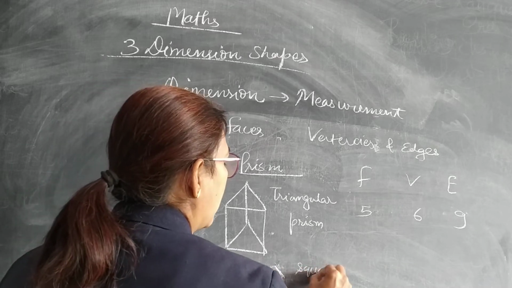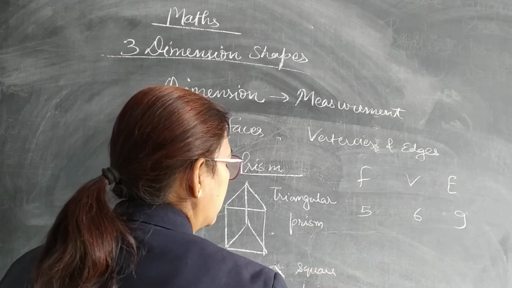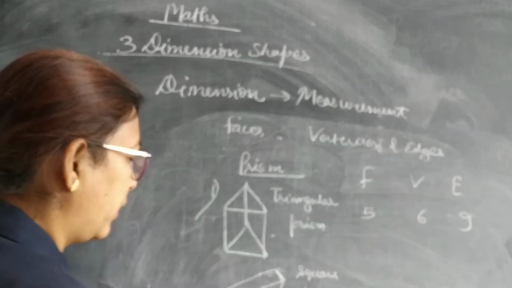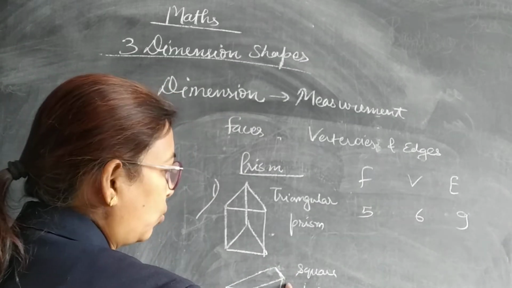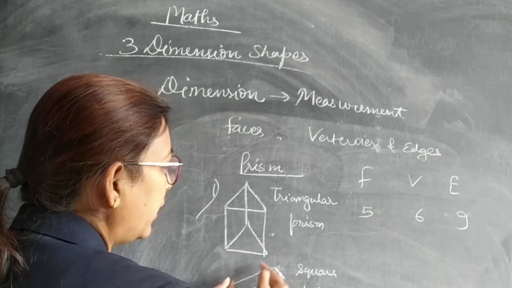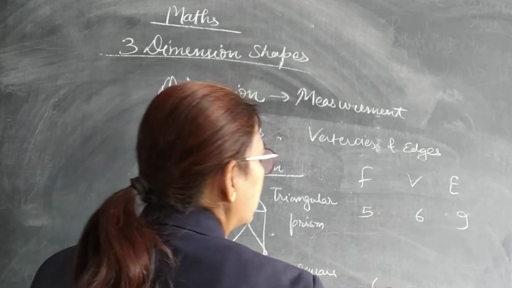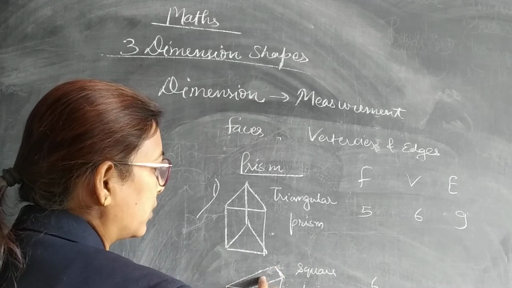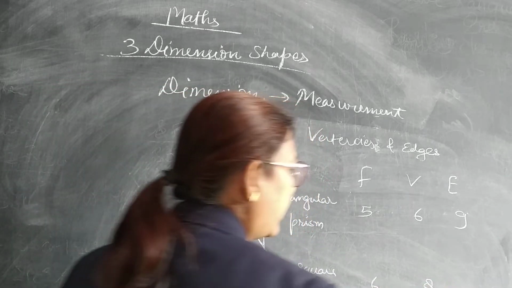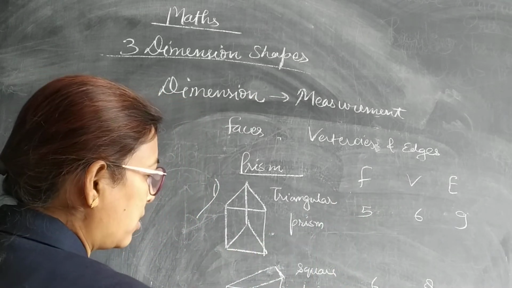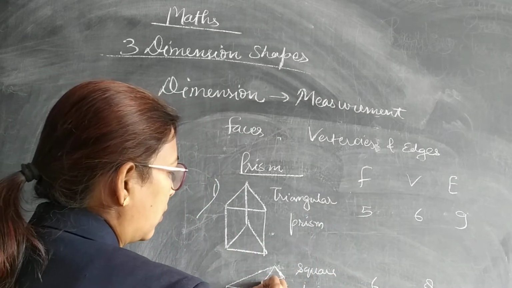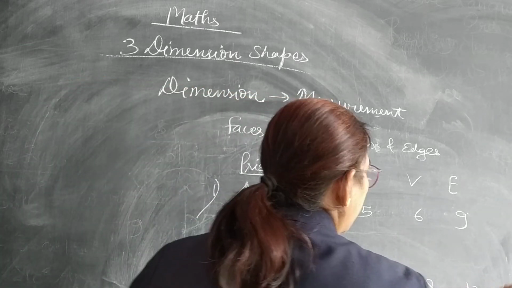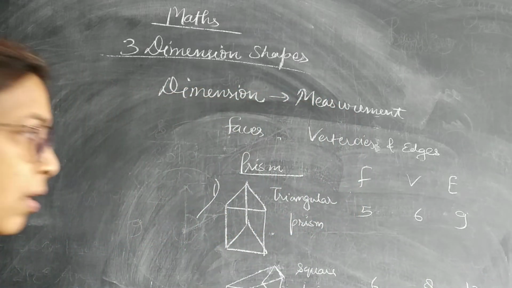Now let us see the square prism. This is a square prism. We have 2 same squares and 4 rectangles. So how many faces do we have? 2 squares plus 4, that is 6. How many vertices? 1, 2, 3, 4, 5, 6, 7, 8. Total are 8. And how many edges? 1, 2, 3, 4, 5, 6, 7, 8, 9, 10, 11, 12. Total are 12.